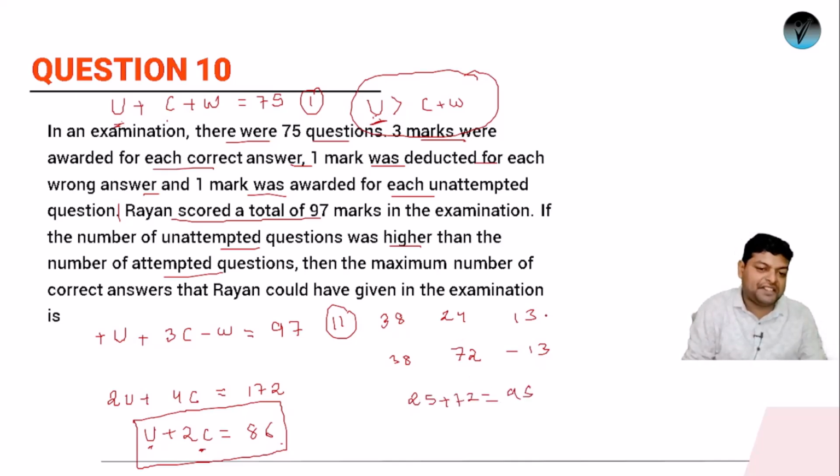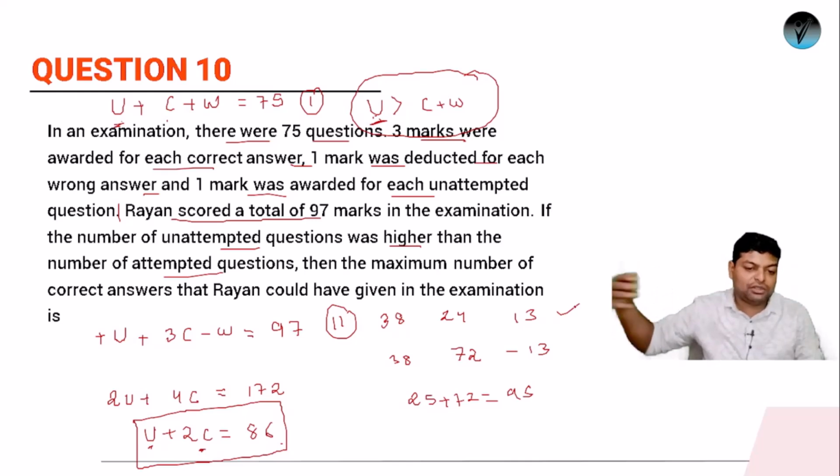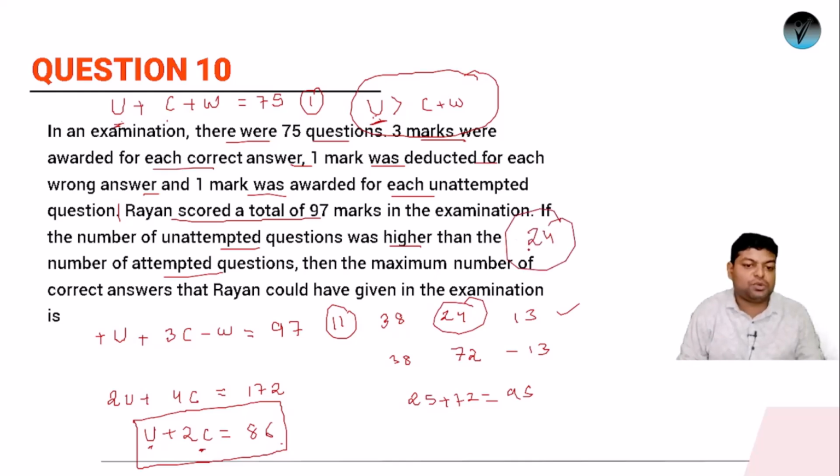It means that my first assumption was correct. If this hadn't worked, I would have taken 40 after 38, and then tried 42 after 40. So this is the answer. So the maximum number of correct answers he can give is what? It is 24. So the correct answer to question number 10 is 24.